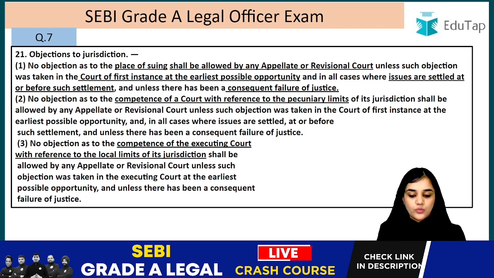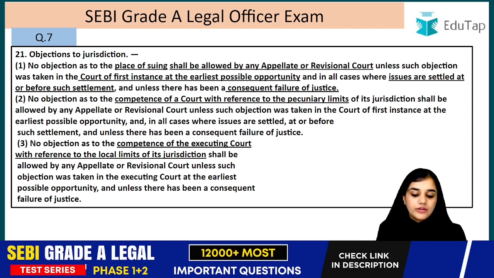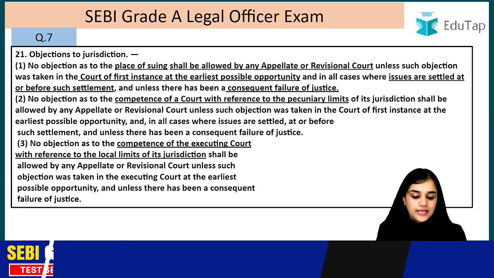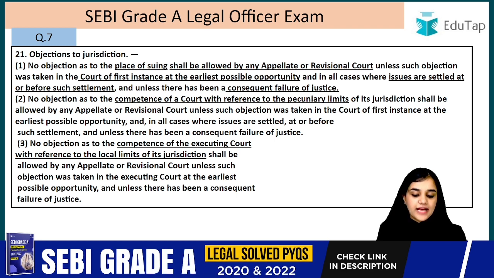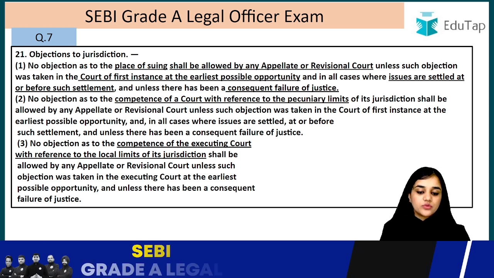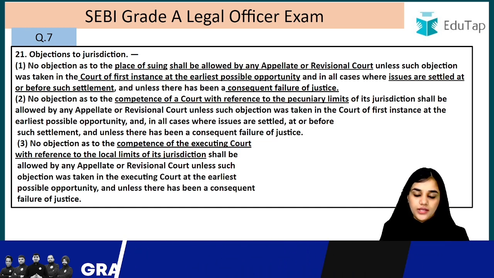Same as subsection 1. No objection as to the competence of the executing court with reference to the local limits of its jurisdiction shall be allowed by any appellate or revisional court unless such objection was taken in the executing court at the earliest possible opportunity, and unless there has been a consequent failure of justice. So everything else remains the same. The first one is only talking about the place of suing, the second one pecuniary limits, and the third one competence of the executing authority with reference to the local limits.